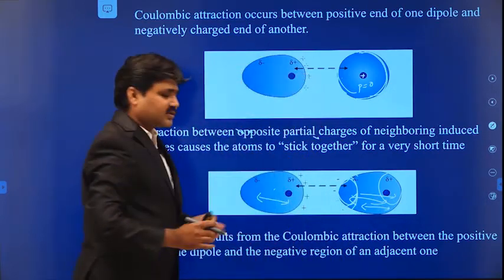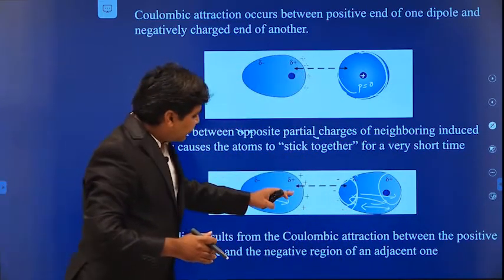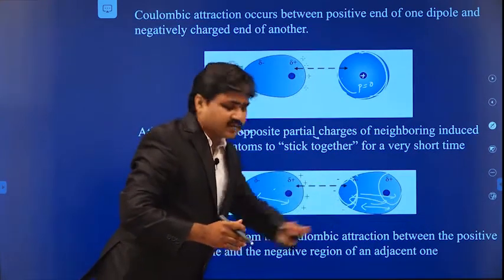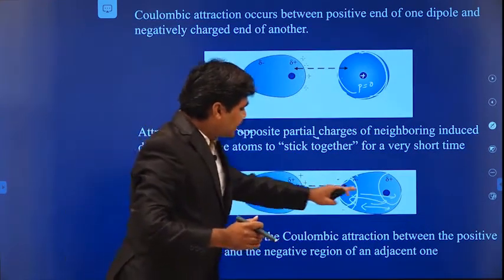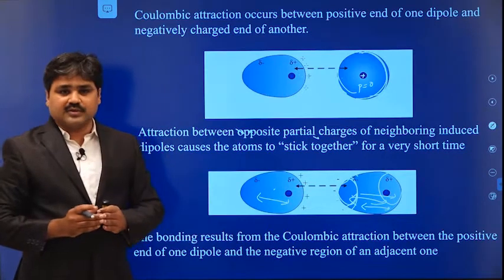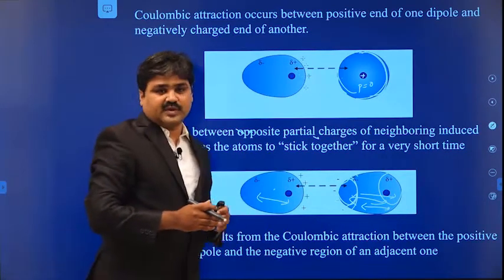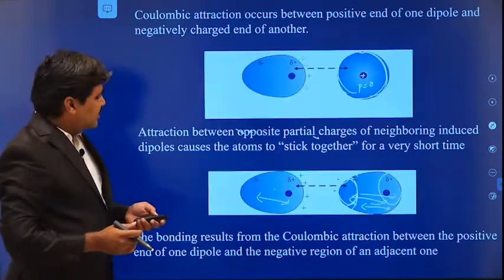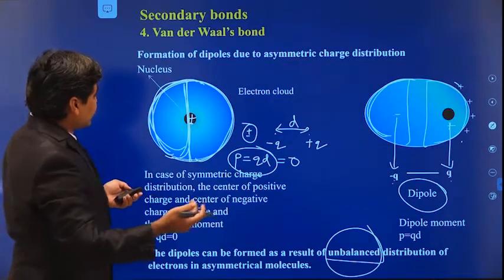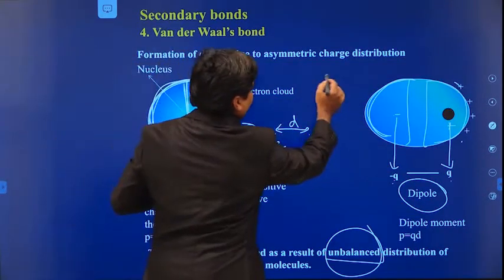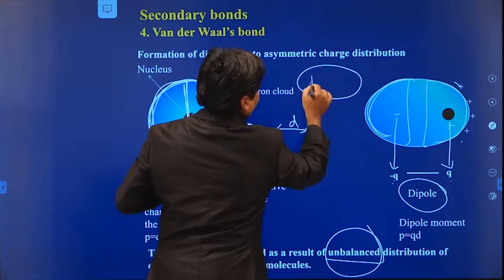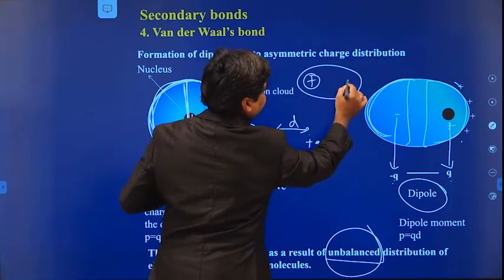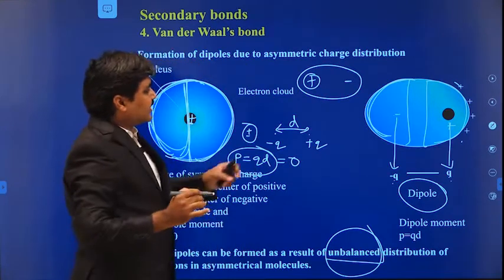So this van der Waals bond is formed due to the interaction of a dipole with another dipole. Due to this dipole interaction between the two molecules, this bond is forming. This is called the van der Waals bond. This is a weak bond. Sometimes it can form on the sides, with the positive charge on this side and the excess negative charge on this side.